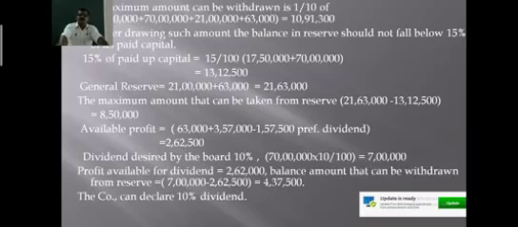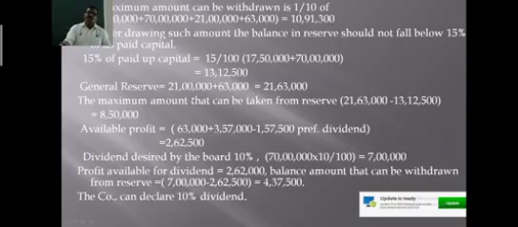The balance in the reserve after drawing this amount should not be less than this. So what are the free reserves? General reserve is 21 lakh plus 63,000, so free reserves are 21 lakh 63,000.